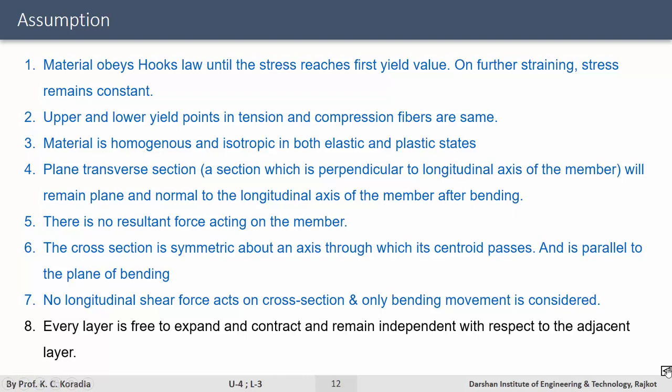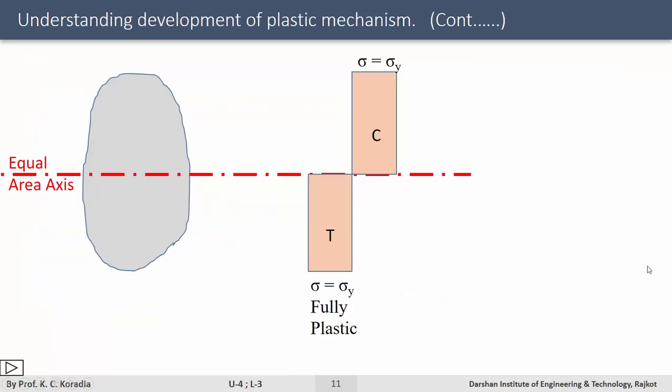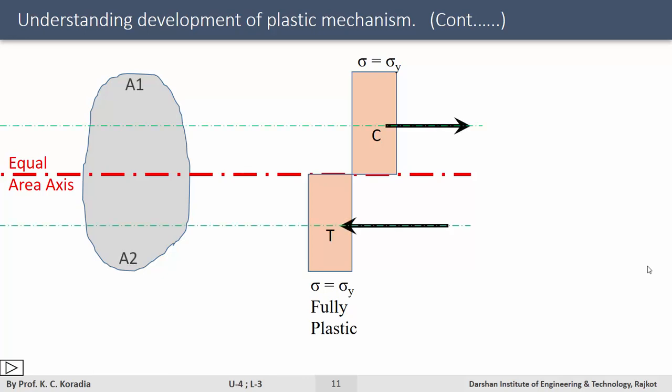Now we will go again to our previous slide. We will try to determine the plastic moment capacity of the said beam. We already said total compression is equal to total tension. We also know that sigma y into A1 is equal to sigma y into A2, where A1 is the area of the compression zone and A2 is the area of the tension zone as discussed earlier. Also, we can say that A1 is equal to A2 is equal to A by 2.